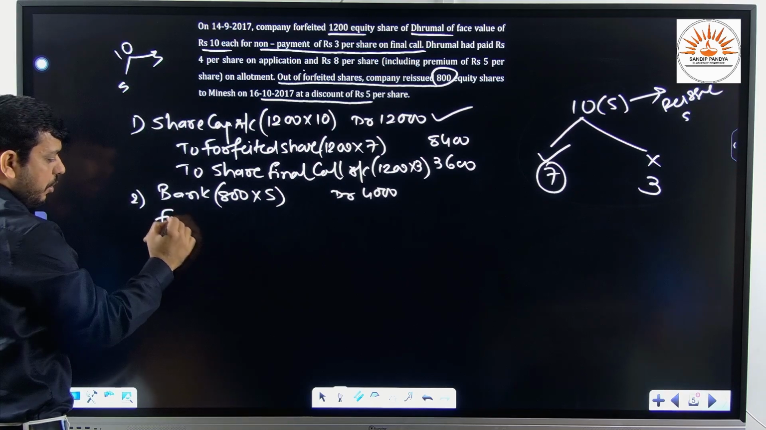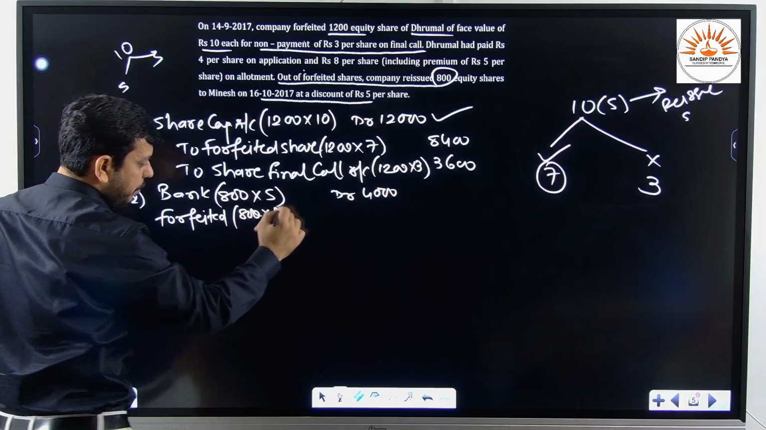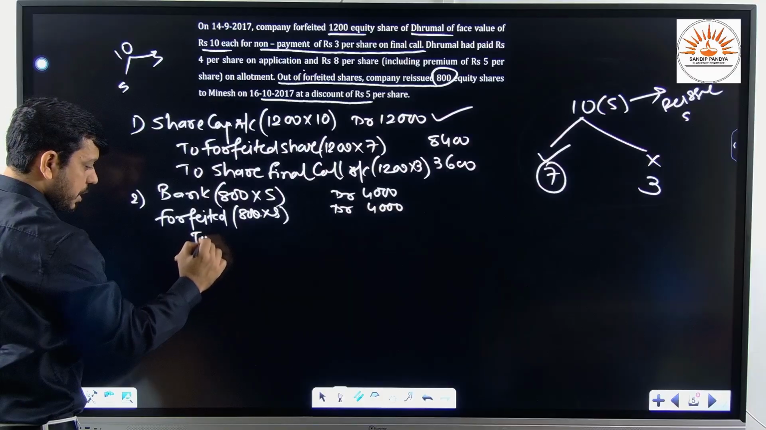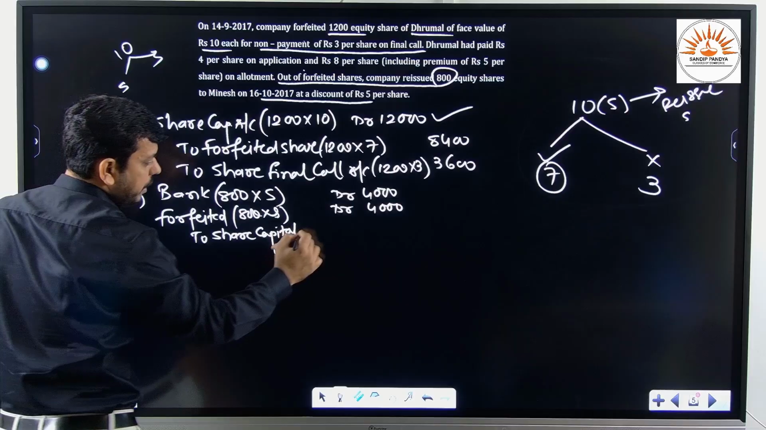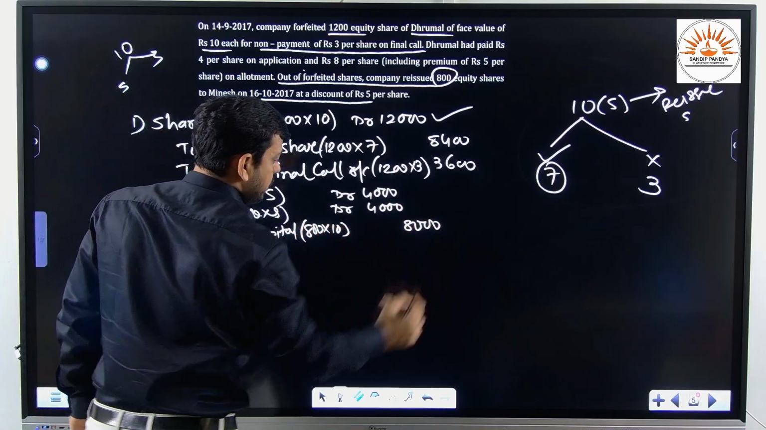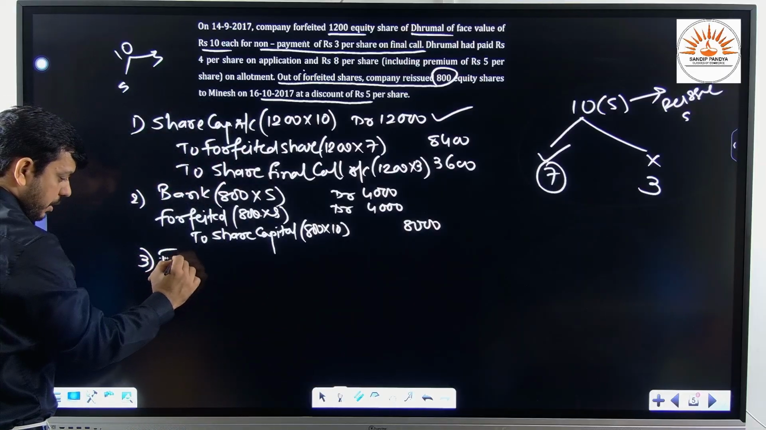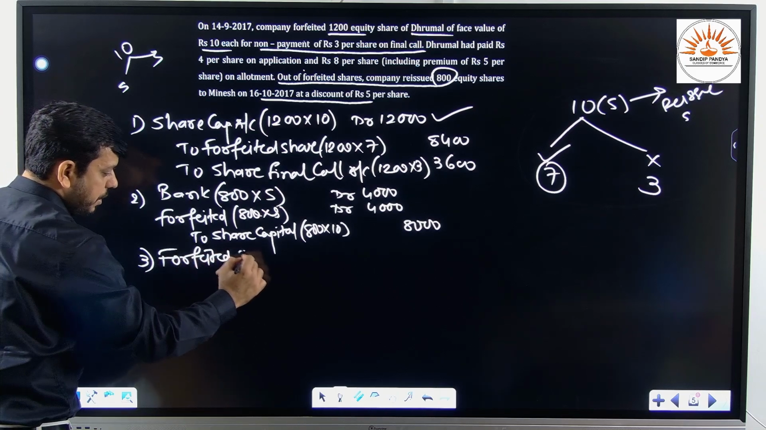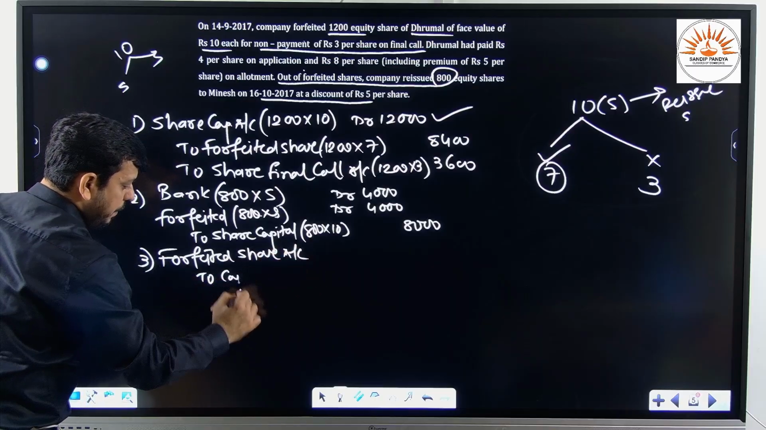So we shall write forfeited share account debit, that is 800 into 5, that will be rupees 4000. So obviously share capital account will be credited. So we shall write share capital account. That is 800 into 10, rupees 8000. So the question rises, sir, does this question remain as it is? No, my dear friends. The difference will come now. The forfeited share account debit to capital reserve.